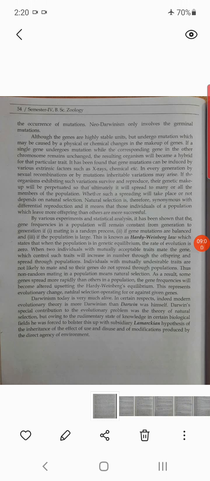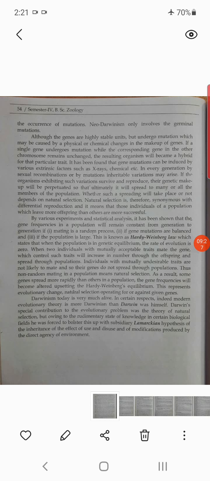Now, it has been found that gene mutation can be induced by various extrinsic factors such as X-rays and chemicals. Nowadays, these environmental factors are responsible for changes in the gene, and changes in the gene mean changes in the structure. If we get so many changes, it means the origin of a new species. Okay, this is enough for today, and next time we will see the next point.